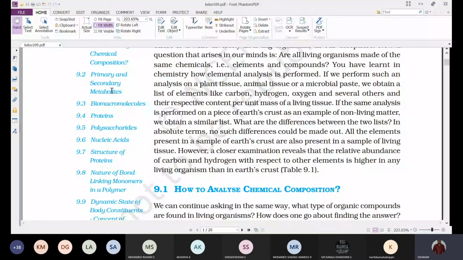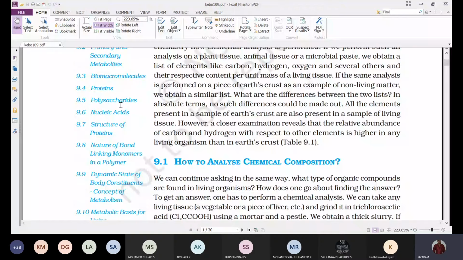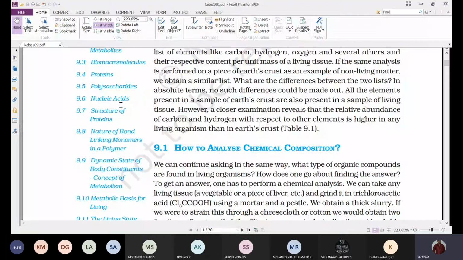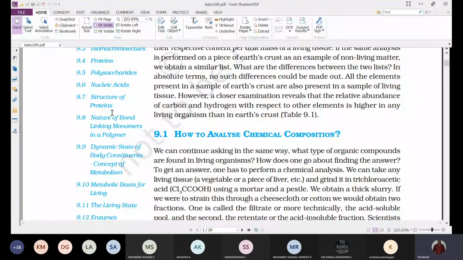And later, we'll go with the biomacromolecules. And then we'll go with the individual biomacromolecules like proteins, polysaccharides, nucleic acids. And next, we'll go with the structure of proteins. There are different structures of proteins: primary structure, secondary structure, tertiary structure, and quaternary structure. Like this, there are four different forms of proteins that we'll also study here.